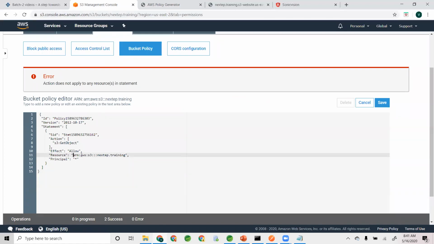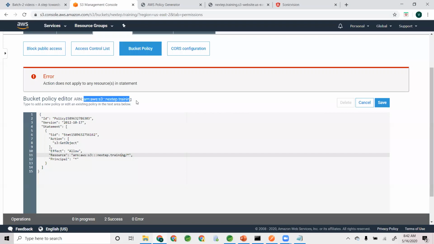What I'm missing is the Amazon resource name: your bucket name /star, meaning everything inside the bucket. Sorry, this is not the policy, this is the bucket name. You have to specifically specify the resource. So this is my bucket /star, meaning everything in the bucket. Okay, that's what I missed.